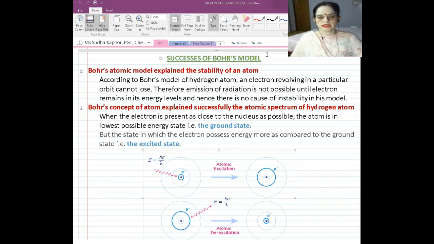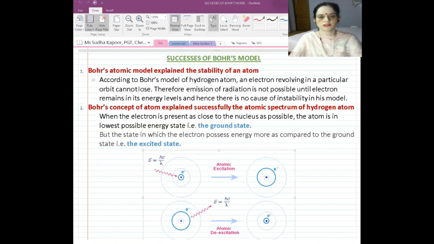One of the most important things that the Bohr model has explained is the stability of the atom. Previously in Rutherford's model, the atom could collapse by the spiral motion of the electron as it lost energy. This was very well overcome by the Bohr model. According to the Bohr model of the hydrogen atom, an electron revolving in a particular orbit cannot lose energy, as the stationary orbit concept was given, and therefore emission of radiation is not possible as long as the electron remains in its energy level. Hence there is no cause of instability in Bohr's model.